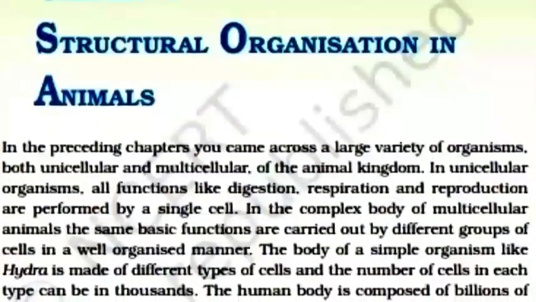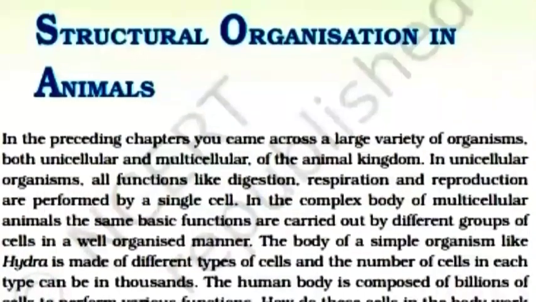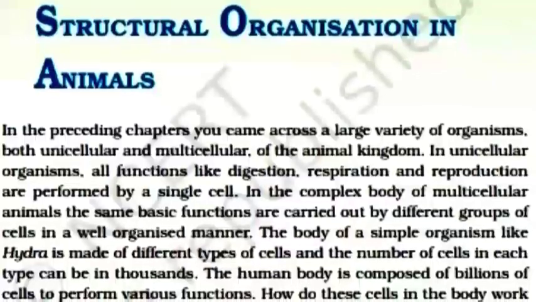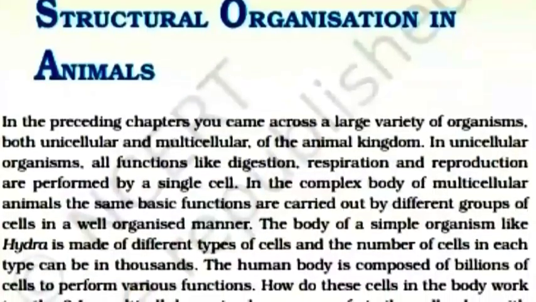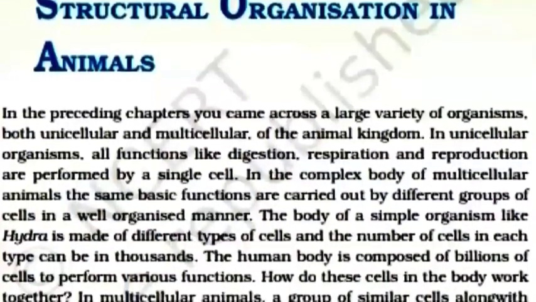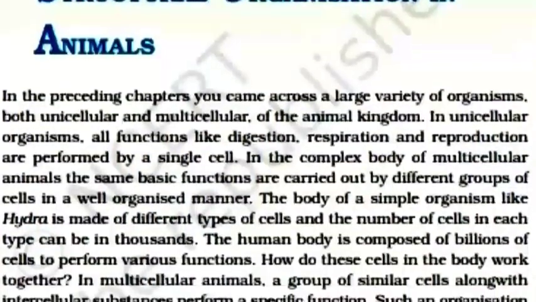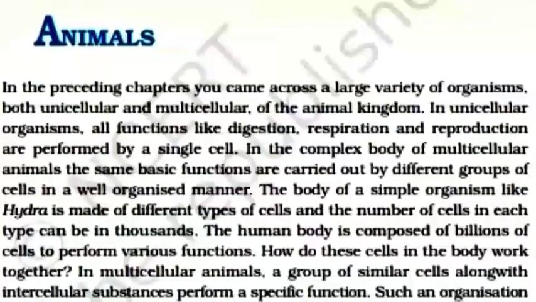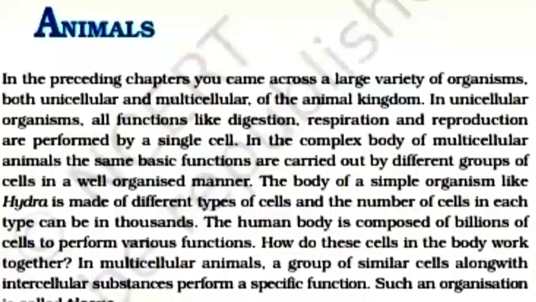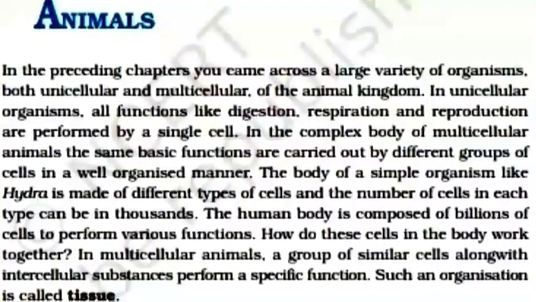In the complex body of multicellular animals, the same basic functions are carried out by different groups of cells in a well-organized manner.